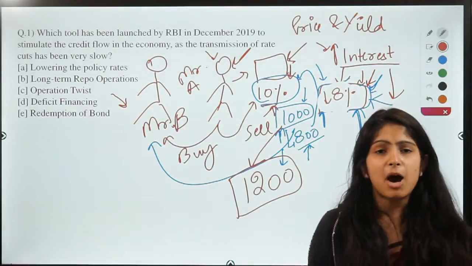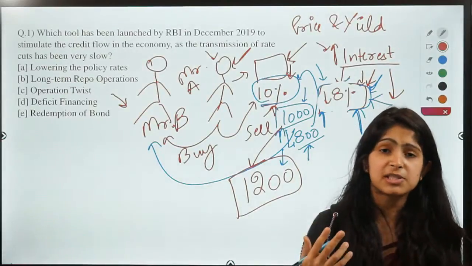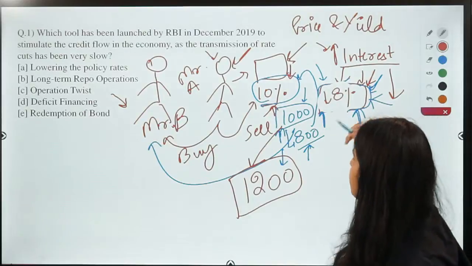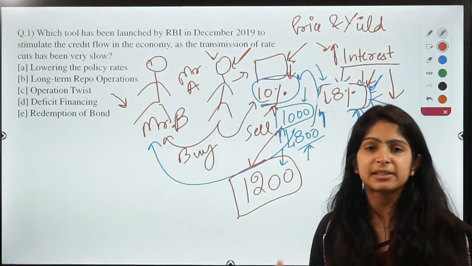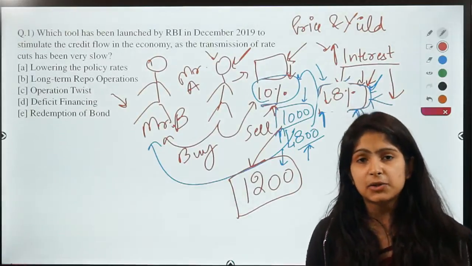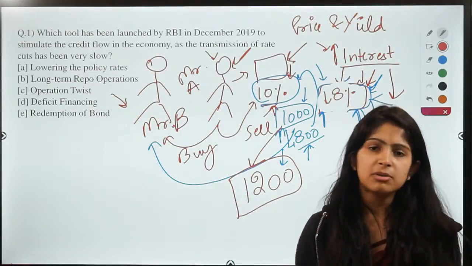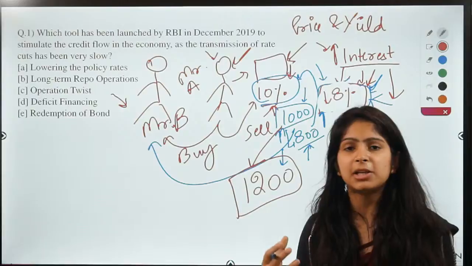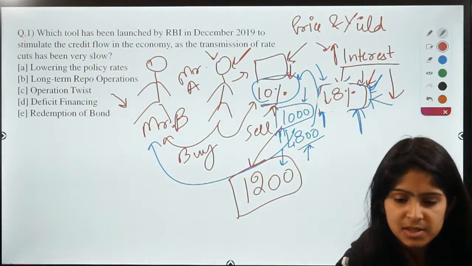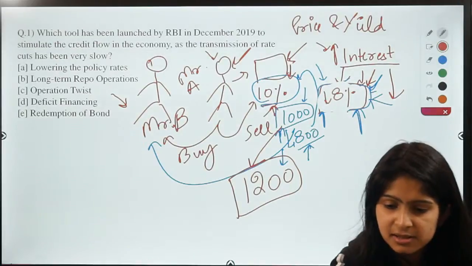So guys, now I hope we are clear with our first concept, that is how an inverse relationship works between the price of a bond and the yields that are earned by the bond. So if the interest rate goes down, the prices go up, and if the interest rates go up, the prices go down. So are there any doubts regarding this?